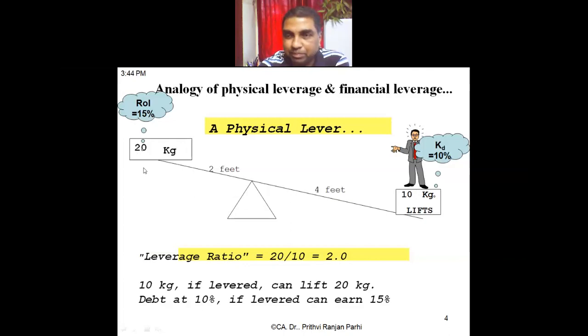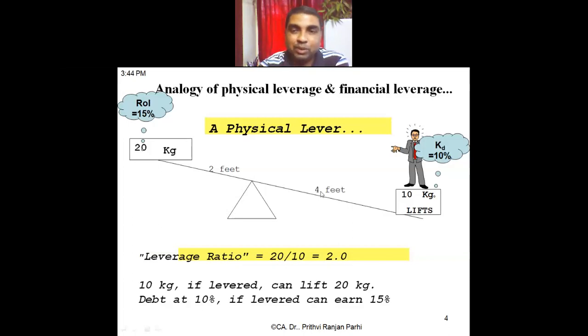Have you understood this example? Example of physics. मतलब 10 kg का weight 20 kg उठा सकता है, if you suitably create a leverage. Are you getting? Is it possible or not? Can you reply? No, sir. Yeah, it's not possible. Yes, sir. Yeah, it's possible, is it not? So 10 kg का weight 20 kg उठा सकता है with suitable leverage.